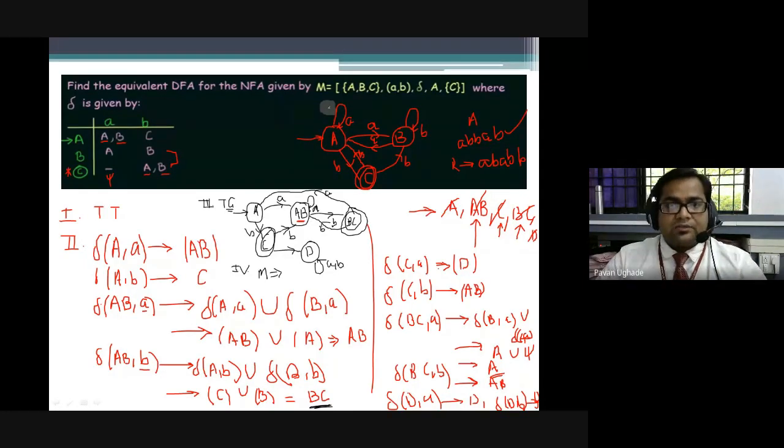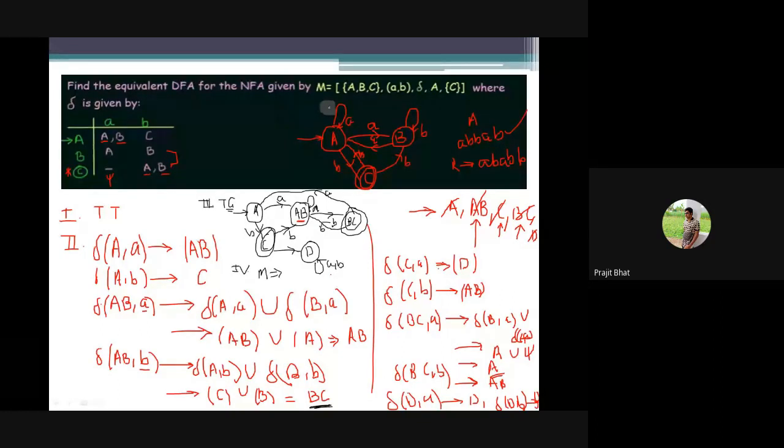This question may ask for 6 to 8 marks also. One question on converting an NFA into its respective equivalent DFA is confirmed. One question is fixed. Marks are minimum 6, maximum it may go to 11 also. In 2010 and 2015, this kind of question was asked for 12 marks also. So if you have any doubts, please ask me. Otherwise, I'll take up another question.